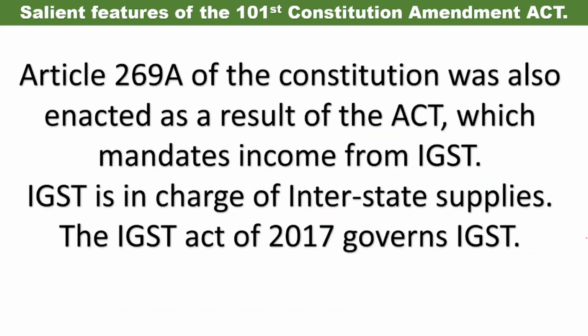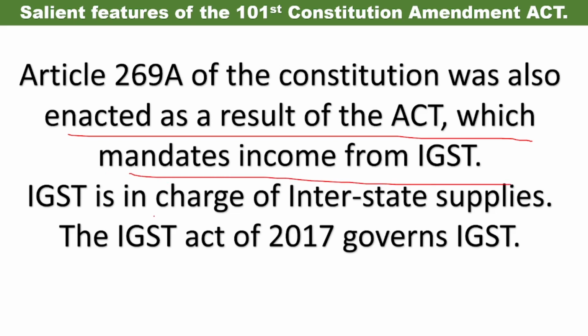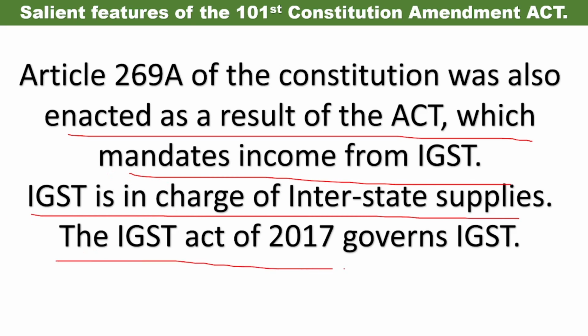Next, Article 269A of the Constitution was also enacted as a result of the Act, which mandates income from IGST. IGST is in charge of interstate supplies. The IGST Act of 2017 governs the IGST. So, what happens? There is one more article, that is 269A.